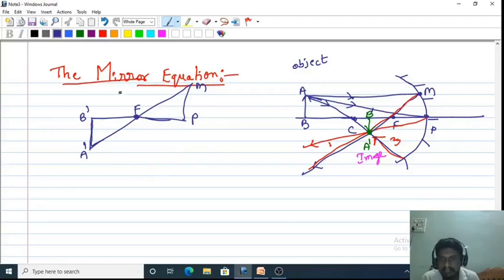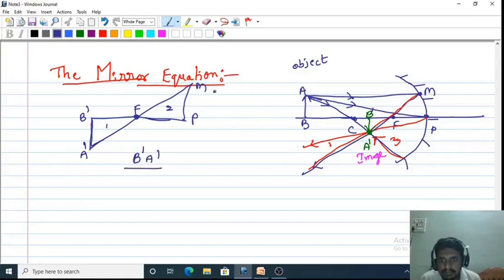For similar triangles I'm using this formula: the vertical side ratio is equal to the horizontal side ratio. What are the vertical sides? This is the first triangle, and this is the second similar triangle. The vertical side for the first triangle is B dash A dash.